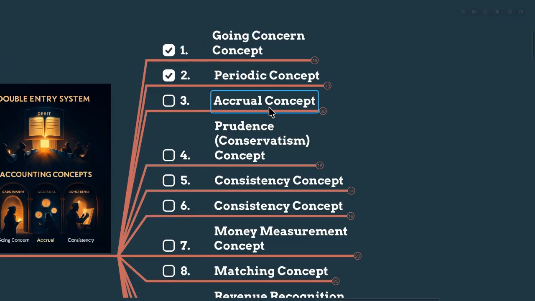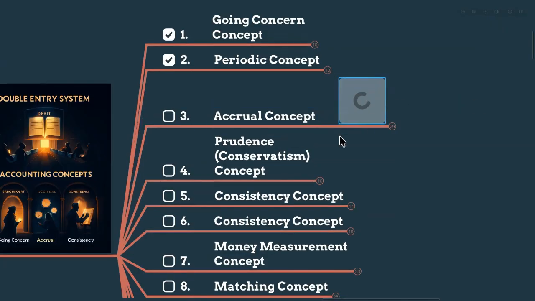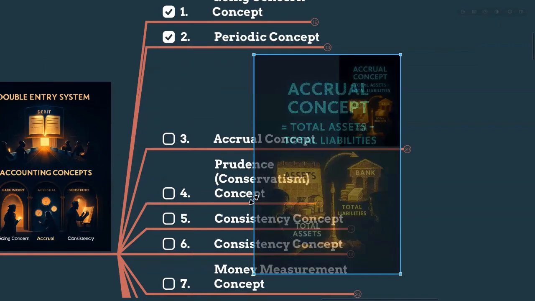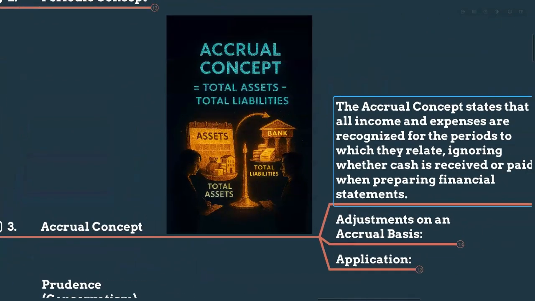If you earn the income, you record this for that particular year. If the expenses are incurred for that particular year, you record for that year. Even if the cash comes next year or we have received the cash in the previous year, it doesn't matter. We have to record the income and expenses that are relevant to that particular year, not according to whether the cash is received or not, right? So let's consider this concept, my dears.